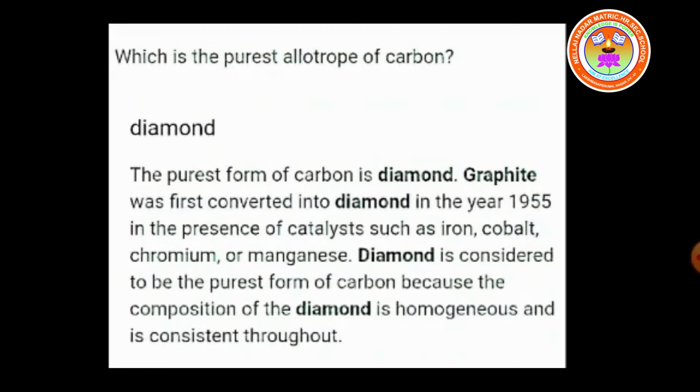amorphous allotropes of carbon. Among all these allotropes of carbon, diamond is considered to be the purest allotrope of carbon because it is homogeneous in its state. Its chemical composition is homogeneous. It has only a single phase, and so diamond is considered to be the purest allotrope of carbon.